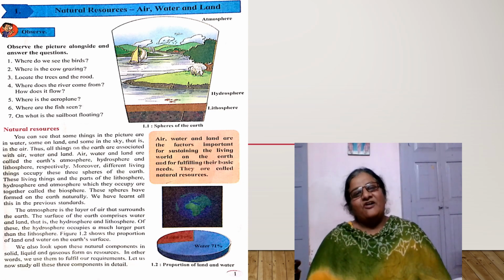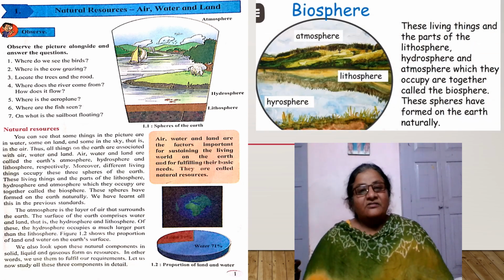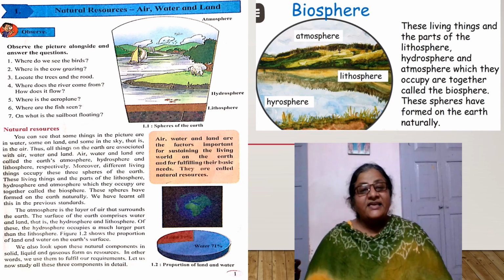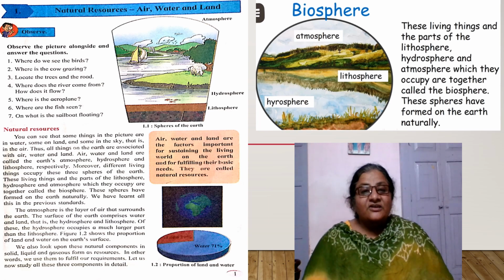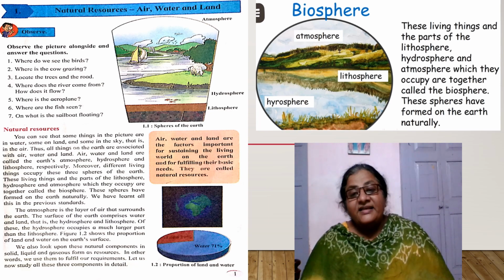See students, observe the picture given alongside. What do we see there? The birds are flying in the sky. The aeroplane is also flying in the sky. The sailboat and fishes, we see them in the water, while the cow is grazing on the land. Trees we can also see on the land.